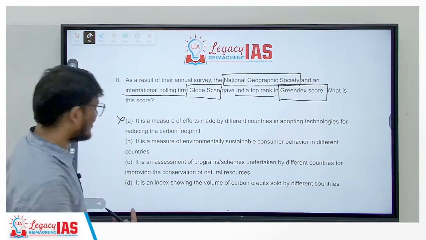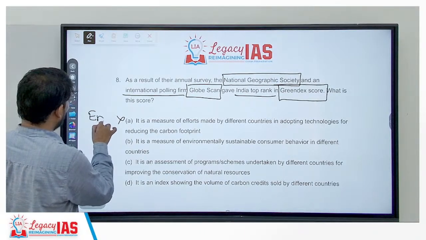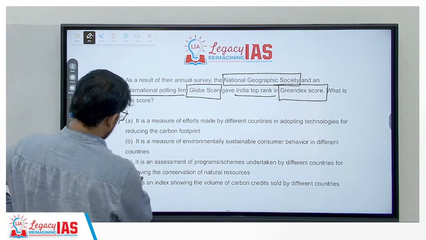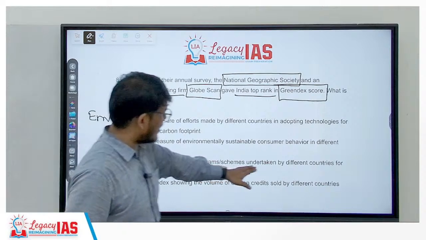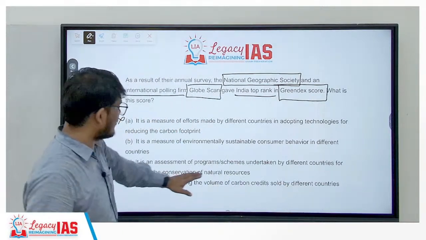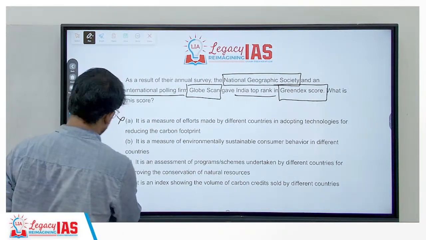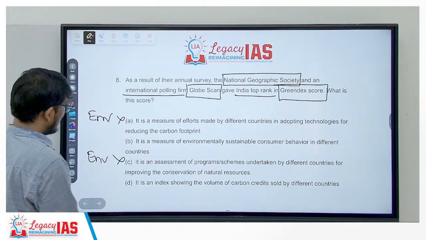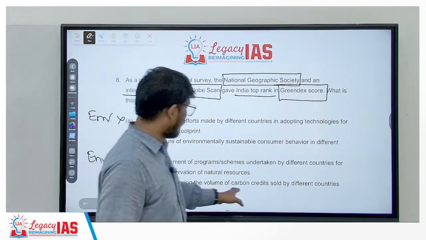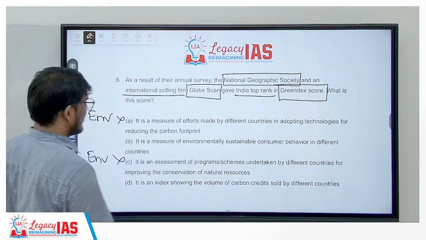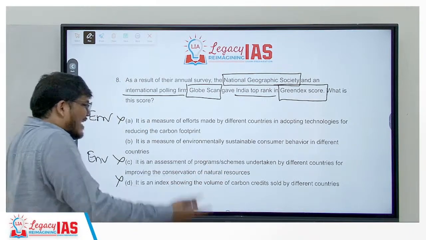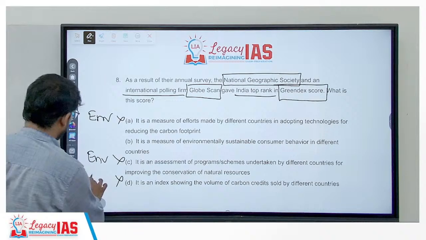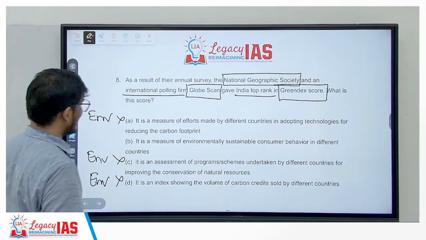I told you we are discussing this in economy. This is more related to environment. C: it is an assessment of program schemes undertaken by different countries for improving conservation of natural resources. Environment related. It is an index showing volume of carbon credits sold by different economies. It can be to an extent economy related, but majorly in environment you will study that.